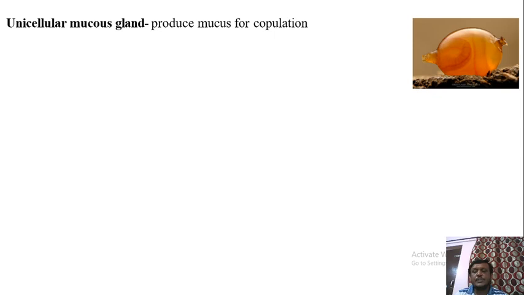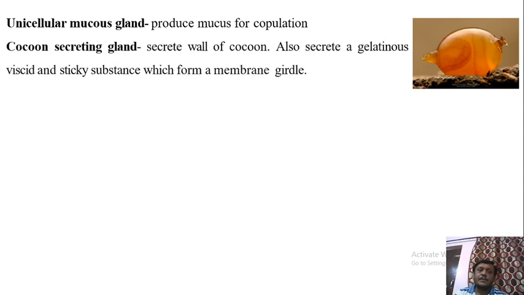Firstly, the unicellular mucus gland produces mucus for copulation. Then the cocoon secreting gland secretes the wall of the cocoon. It also secretes a gelatinous, viscid and sticky substance which forms a membrane girdle. This membrane girdle, when it comes in contact with air, becomes tough and hard.